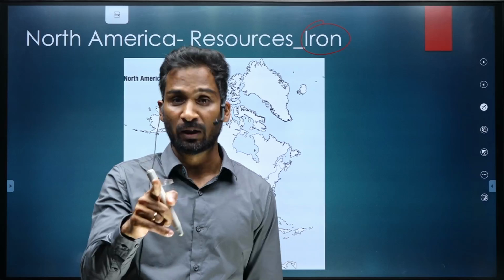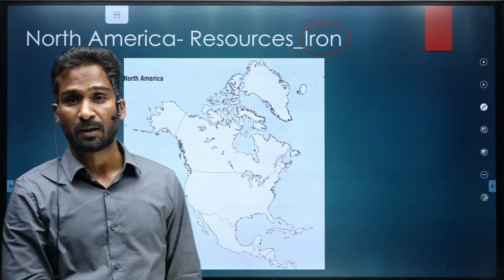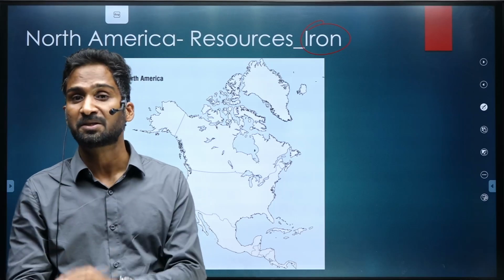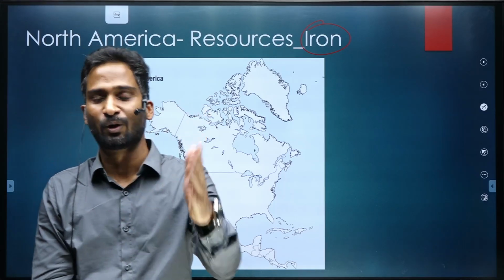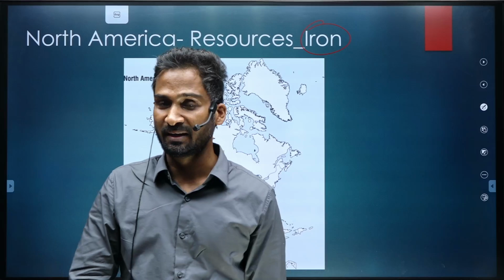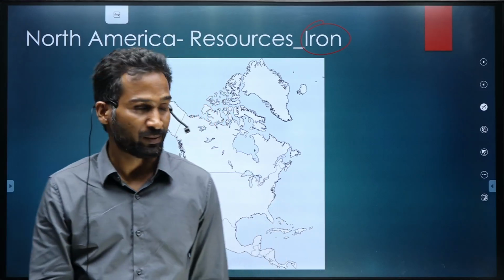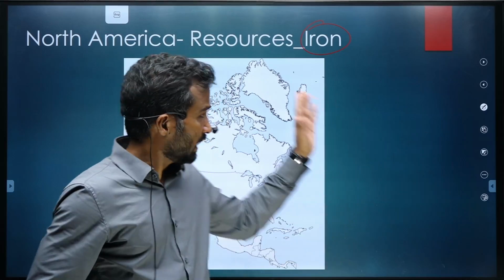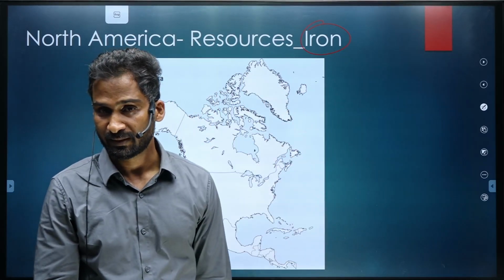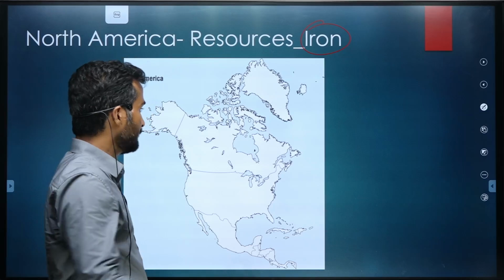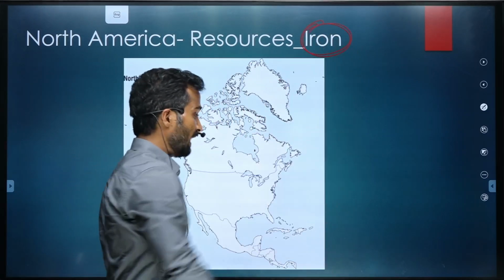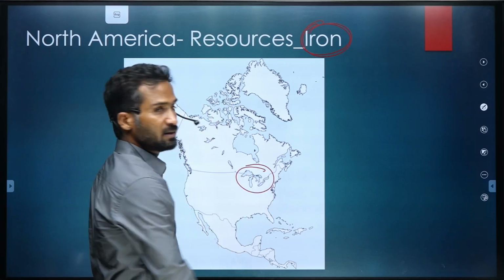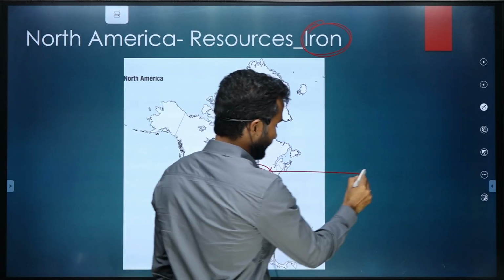So, all those countries which have huge reserves of iron and coal, they will have establishment of iron and steel industry. Why coal? Because coal will provide energy to iron and steel industry. Energy is needed any day, no? So, iron steel industry will thrive because of this abundance of iron. Okay, so iron, again, it is in large quantity in the area surrounding this region, Great Lakes region.